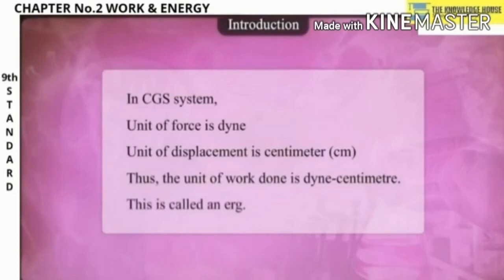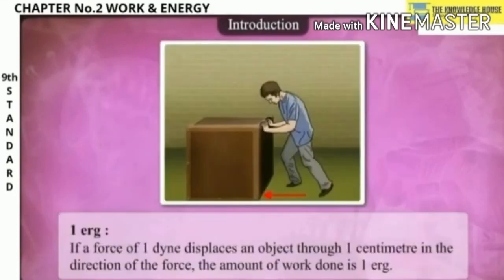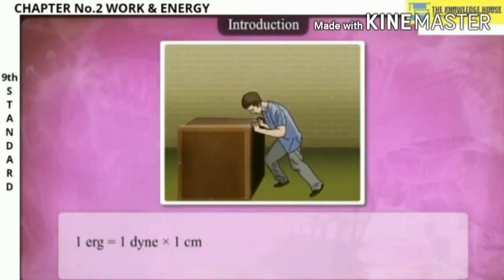So 1 erg is nothing but a force of 1 dyne displacing an object through 1 centimeter in the direction of the force. The amount of work done is 1 erg, that is 1 dyne into 1 centimeter.